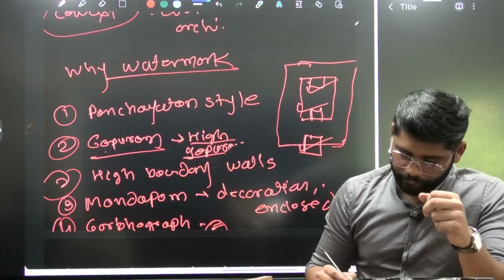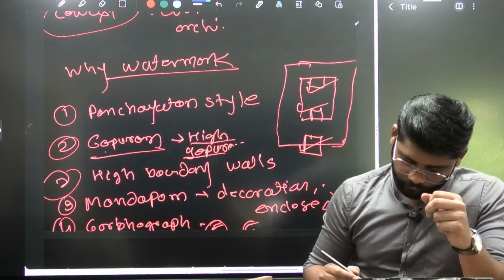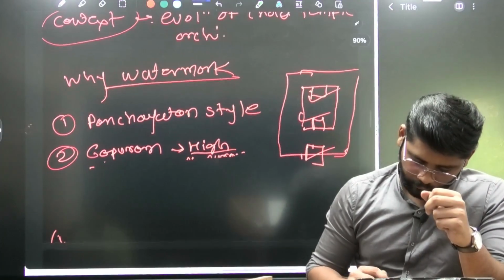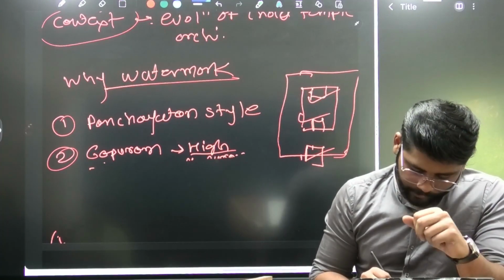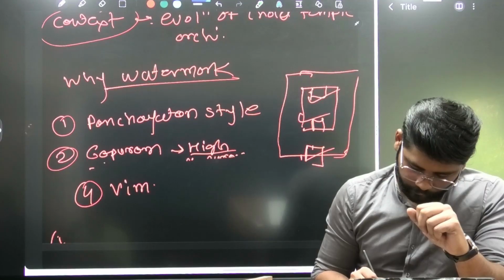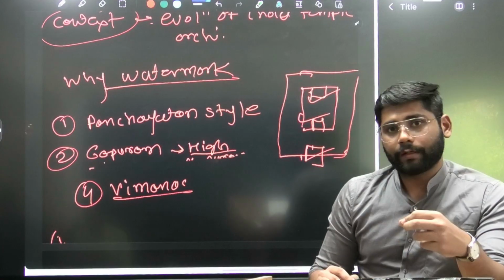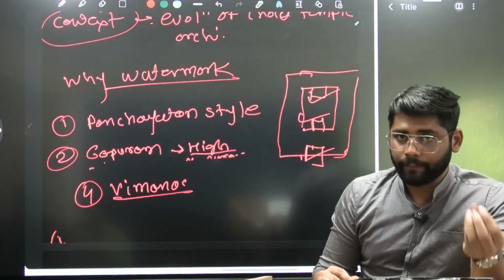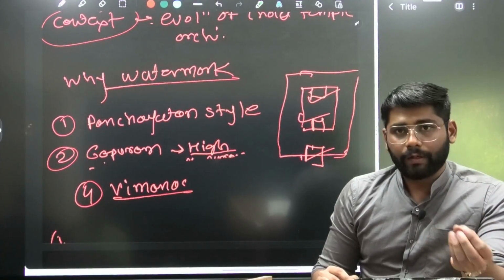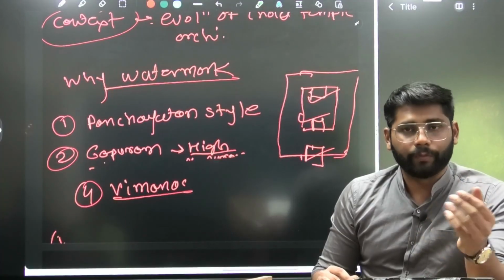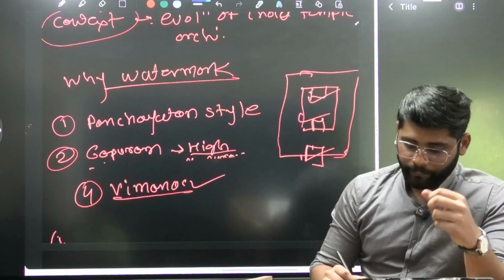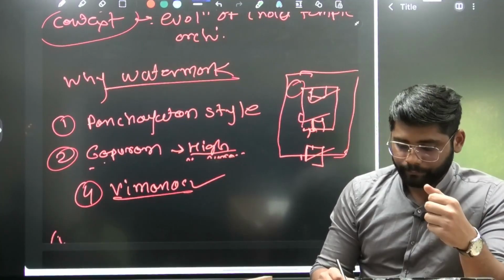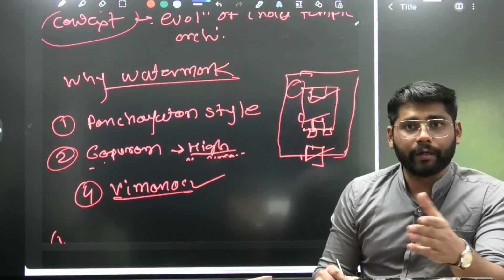Then we can mention the Vimanas. Chola architecture was also characterized by high Vimanas. Again, the example of the Brihadeshwara temple, or to have a different example, you can mention the Shore temple in Mahabalipuram. Then, the most striking feature is the presence of a water tank. Then the Dwarpalas, which made it distinct from the North Indian temple.